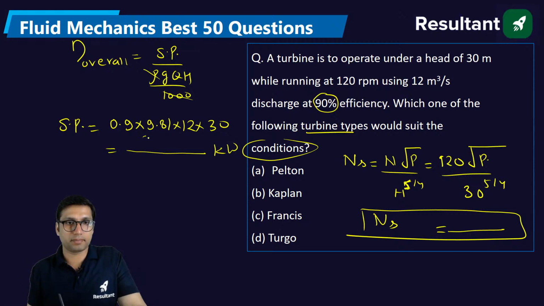So you will get power as 3178.44. Just put the value here, you will get the specific speed from here.